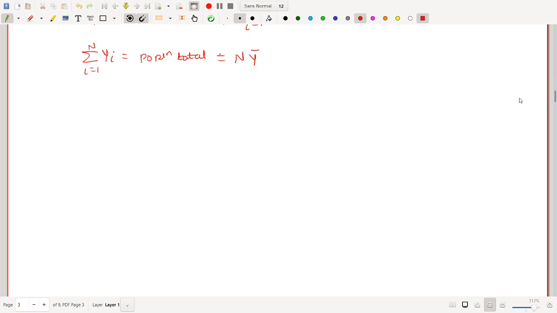Next notation is small y bar. Small y bar means sample mean. Just like your capital Y bar means population mean, so small y bar means sample mean. Now formula for small y bar is 1 upon small n summation i equal to 1 to small n small yi.